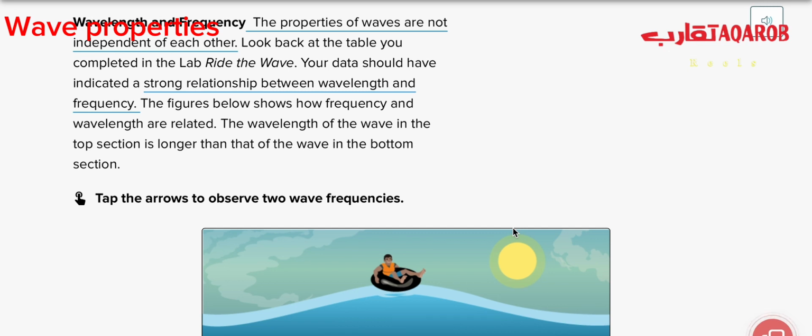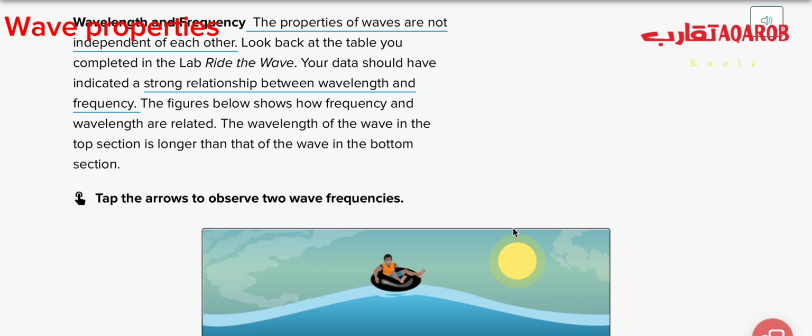frequency, which is the number of waves in 1 second, or the number of repeating patterns in each time. We also talked about the relationship between the frequency and the energy, and we said that frequency is proportional to the energy. Now we are going to talk about the relationship between wavelength and frequency. The properties of waves are not independent of each other.